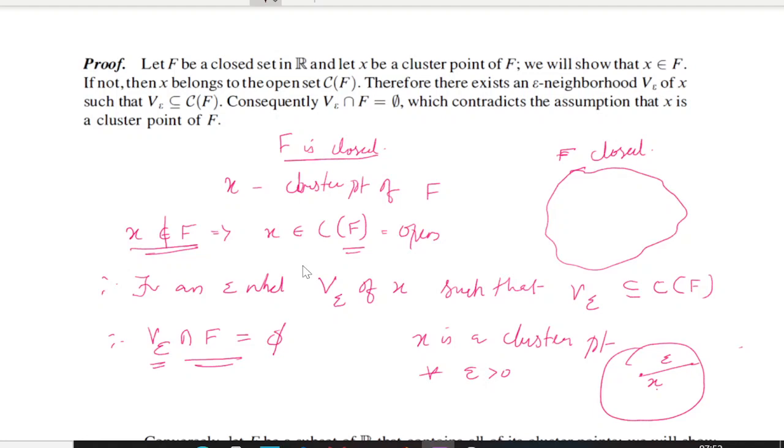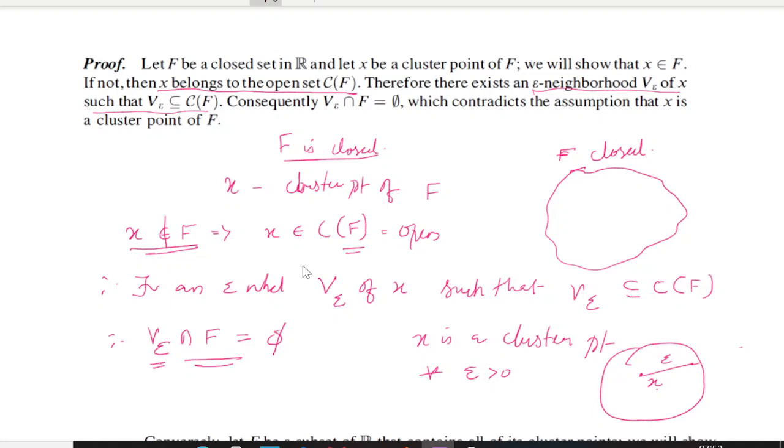See here, we have assumed f is a closed set and we have said that this x belongs to the open set, that is the complement of f. Then this is an open set, which means there exists an epsilon neighborhood V epsilon of x such that V epsilon is contained in the complement of f.